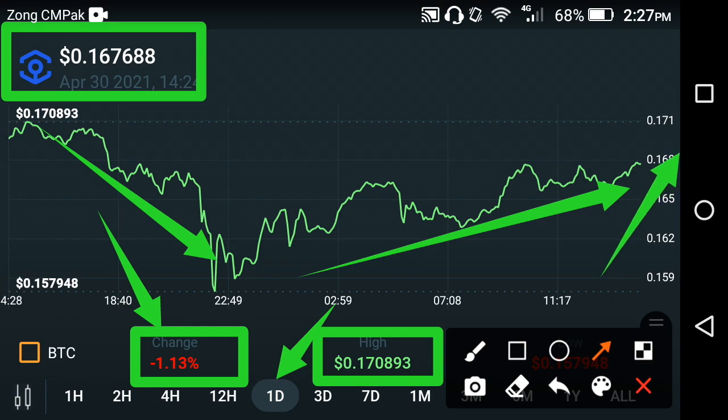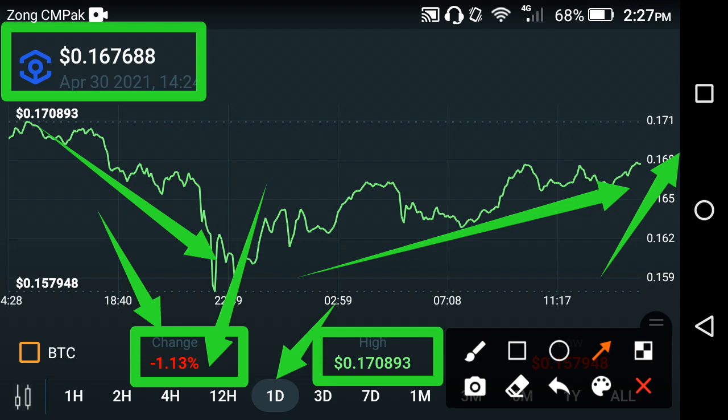But unfortunately a lot of people make a mistake at this time. As you know, it is the last date of the month, and a lot of people go to sell Ankr network, friends. As you can see here, the change is negative, and a lot of people go to the market and sell it. So absolutely they are upset and they are in loss, because when you are in loss and you go to the market and want to sell it, absolutely it's a bad decision for all of you, friends.